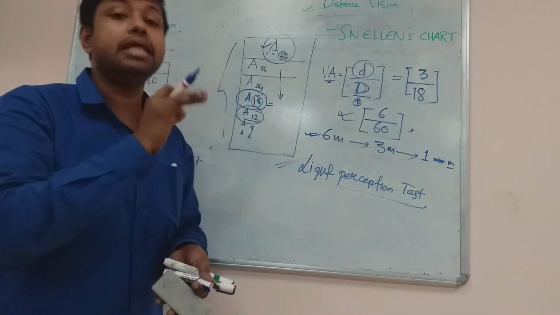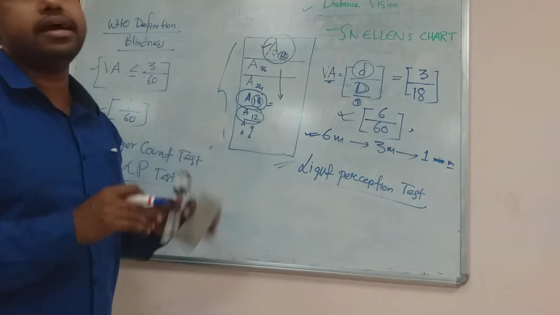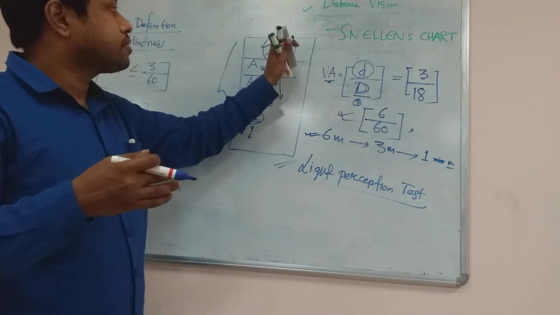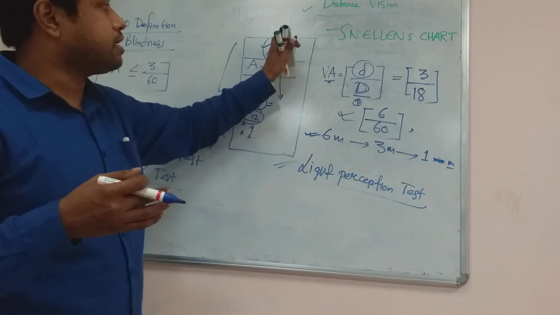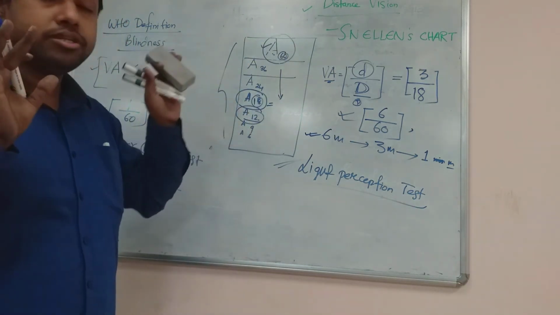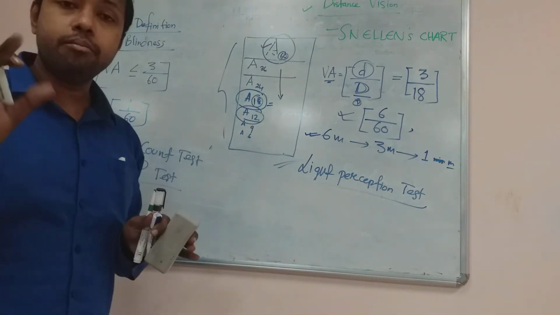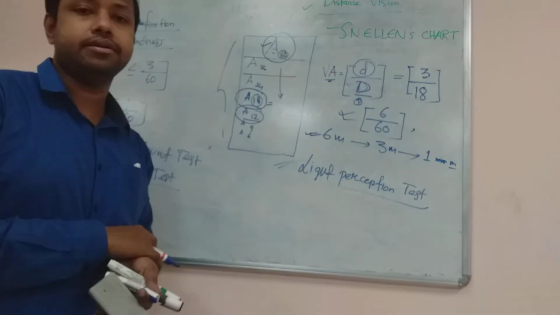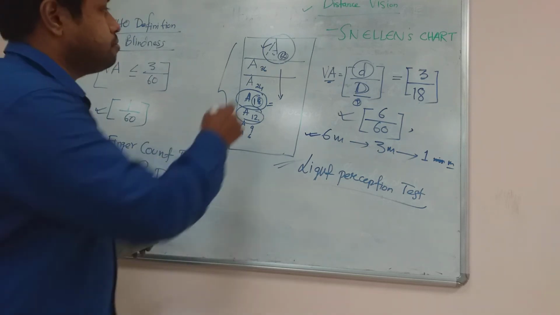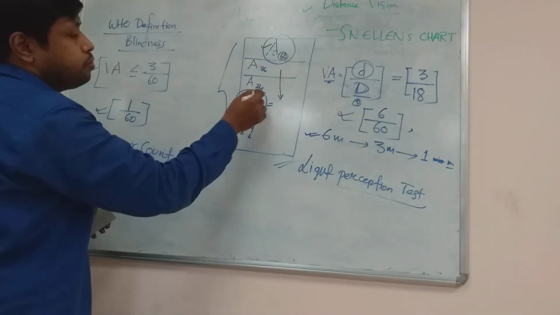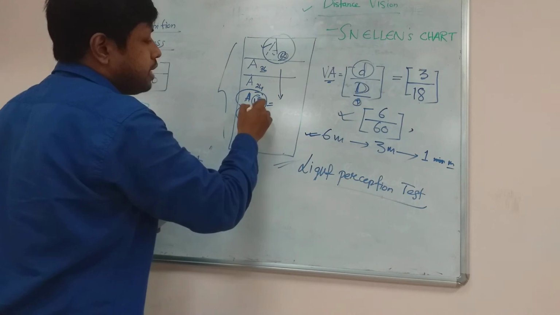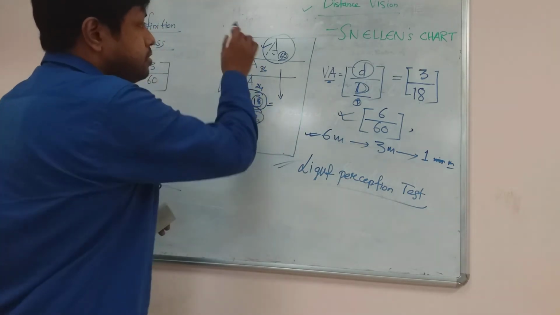Suppose the number 60 is mentioned below a letter, it means this letter can be read by a normal healthy subject from a distance of 60 meters. There are various rows and numbers: 60, 36, 24, 18, 12, 9 and 6. So this is Snellen's chart.